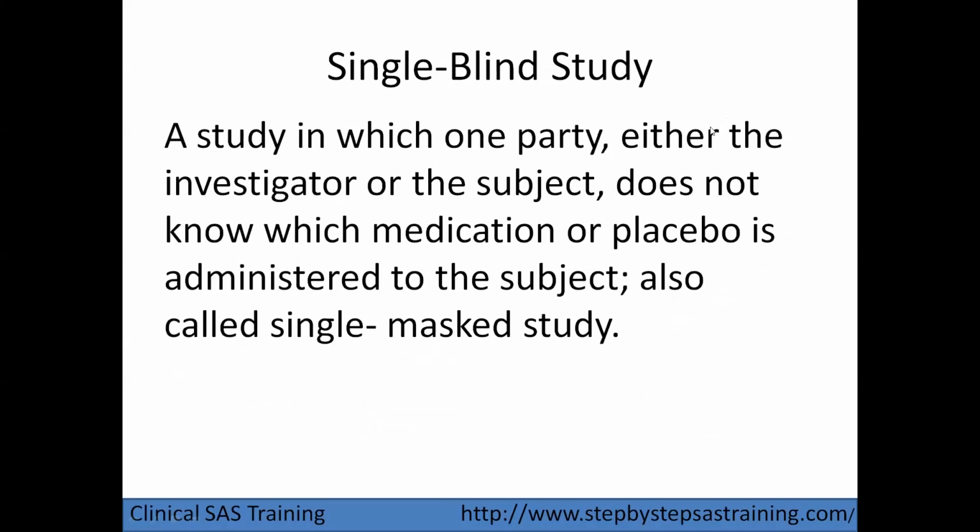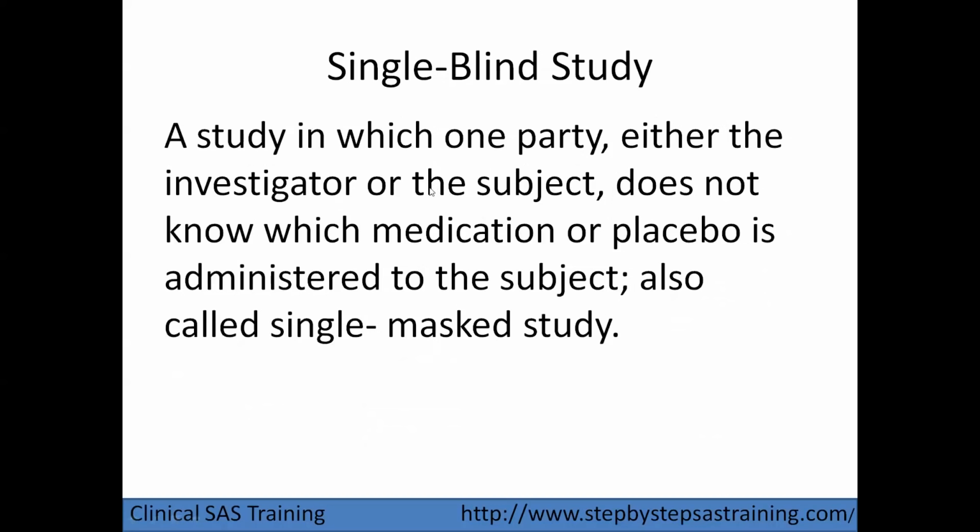We have double blind and triple blind studies, and also the single blind study. In a single blind study, the subject who is participating in the clinical study does not know about the drug molecule.